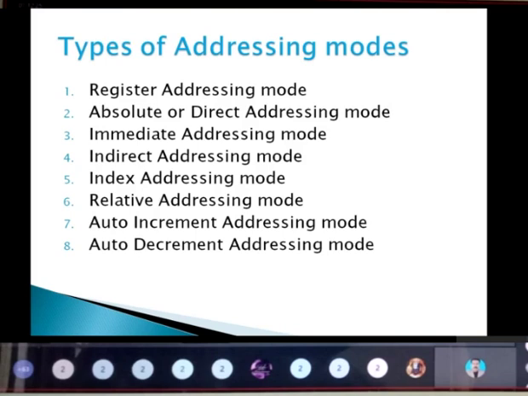So what are the types of addressing modes we have? We have taken 8 modes: register addressing mode, absolute or direct addressing mode, immediate addressing mode, indirect addressing mode, index addressing mode, relative addressing mode, auto increment addressing mode, and next, auto decrement addressing mode. So these are the 8 types that come under the addressing modes.